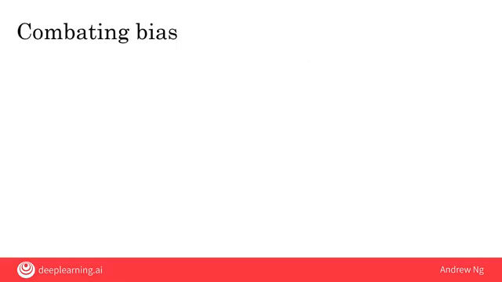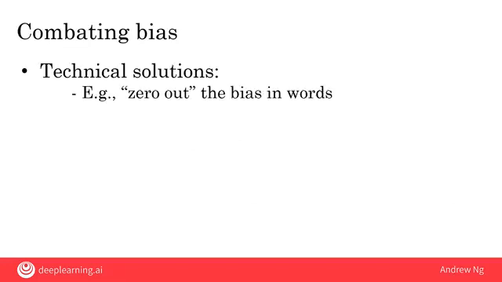Because of these issues, the AI community has put a lot of effort into combating bias. For example, we're starting to have better and better technical solutions for reducing bias in AI systems. In the example you saw at the start of this video of the AI outputting biased analogies, simplifying the description a little bit, researchers have found that when an AI system learns a lot of different numbers with which to store words, there are a few numbers that correspond to the bias, and if you zero out those numbers, just set them to 0, then the bias diminishes significantly.